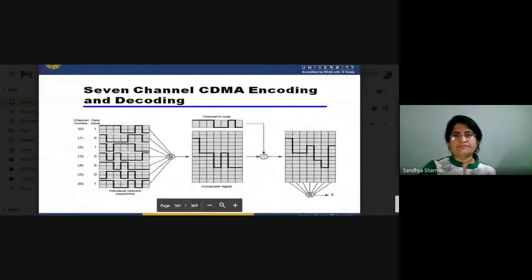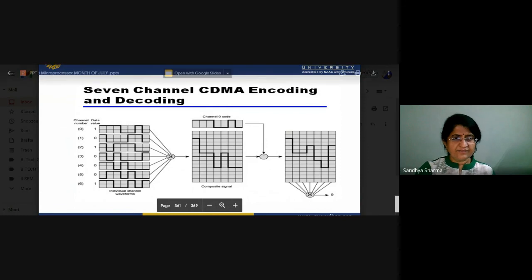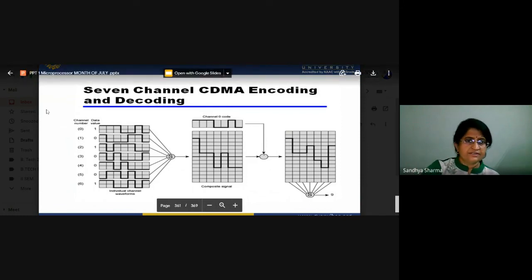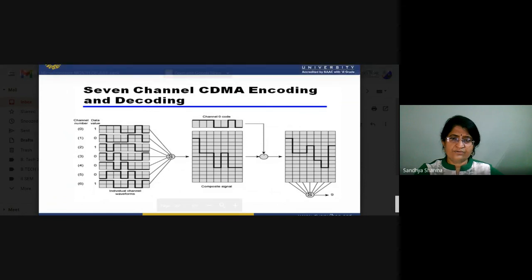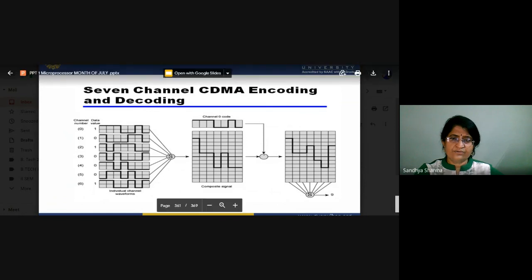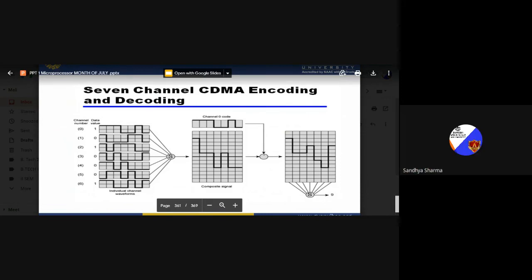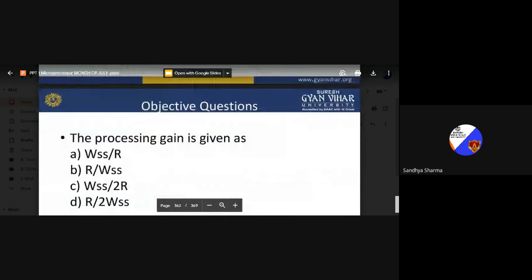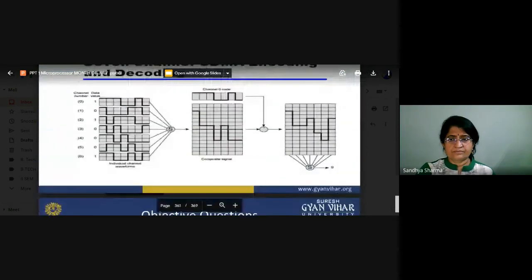Now this is a 7 channel CDMA encoding and decoding part. There are also some problems in operating it. So there is a 7 channel CDMA technology, with different types of PN codes, and channel data we have to generate. These are the channel 0 code and the mix of these. According to that, we generate this type of waveform.